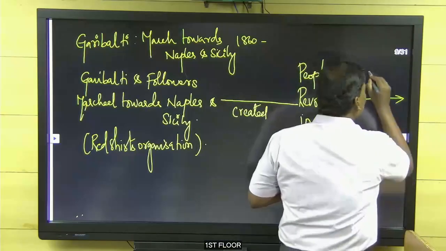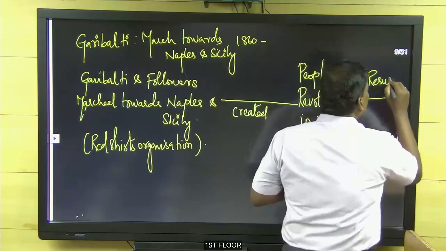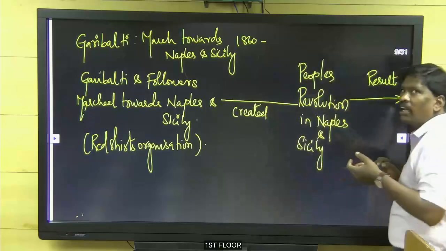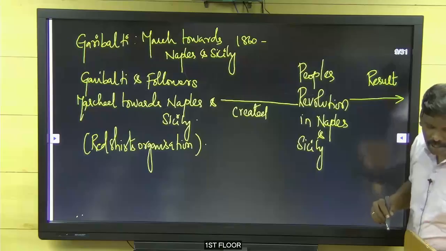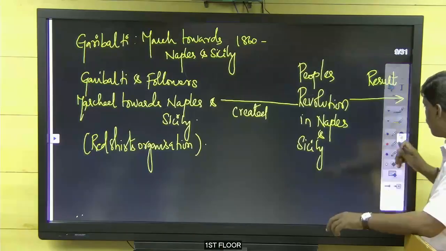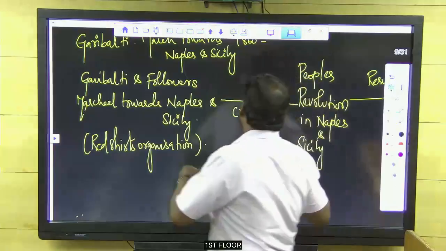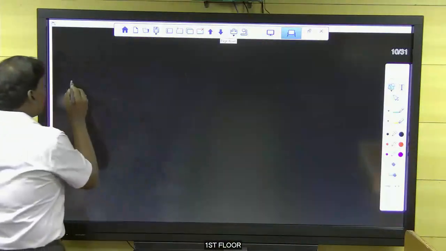What was the result of this? Take half a minute to write. Okay. Can I move to the next slide? What was the result of that?